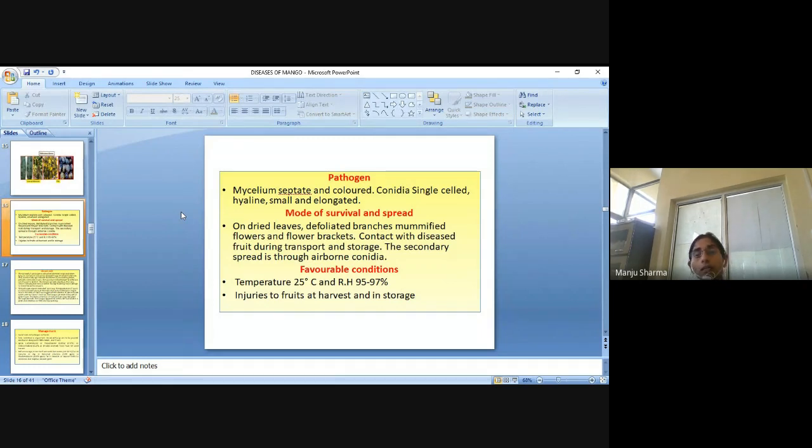So basically, the first infection, or the primary inoculum, will be basically during the transport and storage. Like there is the storage of the mango fruit. If only a single fruit is infected by the disease, in that case the pathogen will infect all the fruits. And the secondary spread will be through the airborne conidia.